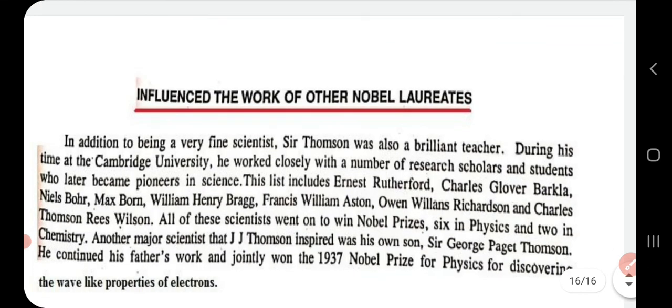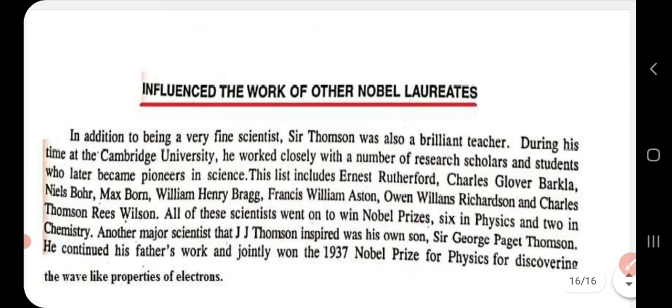Then his work has influenced a lot of young scientists and research scholars, and later they all became renowned scientists in the field of science and technology, and some of them were Ernest Rutherford, Barclay, Niels Bohr, Max Born, Bragg, then Francis William, then Horn Williams, Charles Thomson Rees, etc.